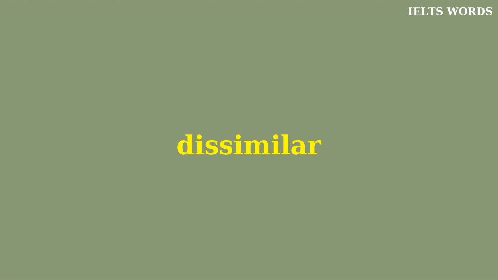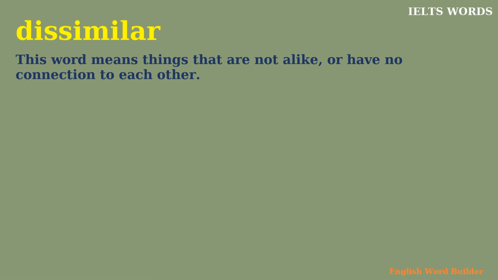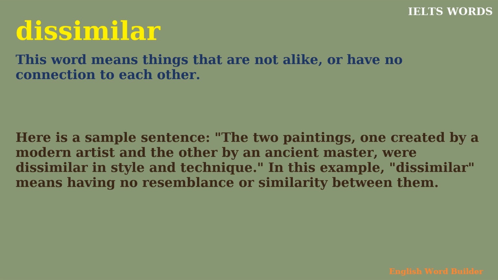Dissimilar. This word means things that are not alike or have no connection to each other. Here is a sample sentence. The two paintings, one created by a modern artist and the other by an ancient master, were dissimilar in style and technique. In this example, dissimilar means having no resemblance or similarity between them.